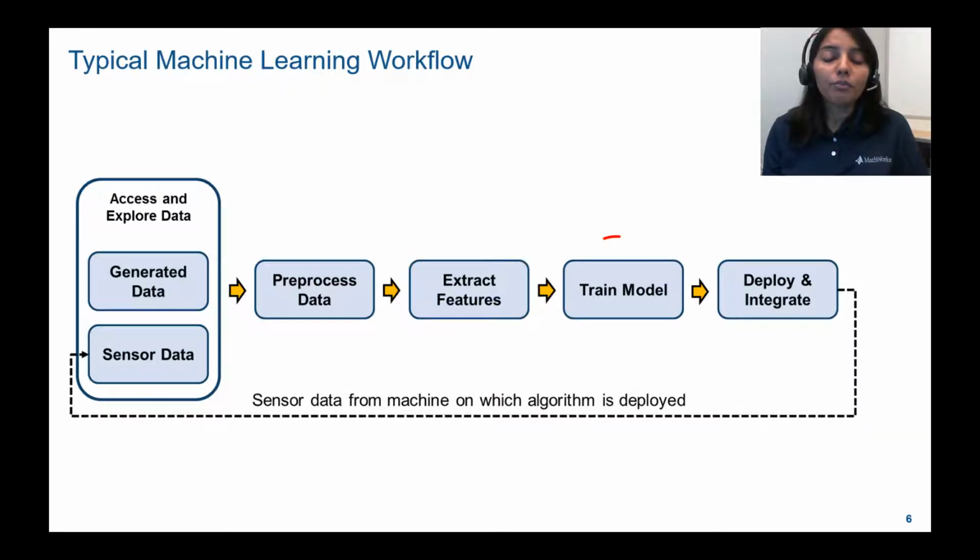We use these extracted features to train our model. The training involves tuning the hyperparameters and optimizing the model accuracy. That means we train several models, tweaking the hyperparameters to find the best one. Then we have a trained model with us. We validate the accuracy of the model using the test data. And finally, after validation, the model is ready to be deployed on target hardware or the cloud.